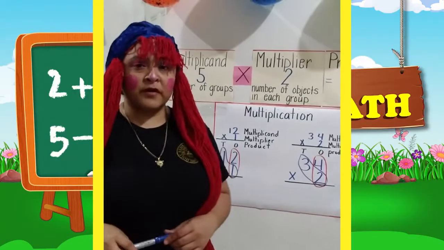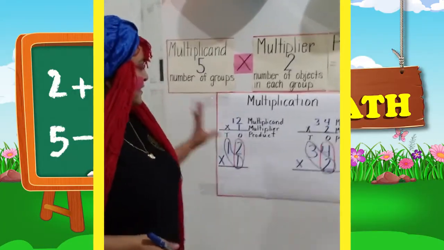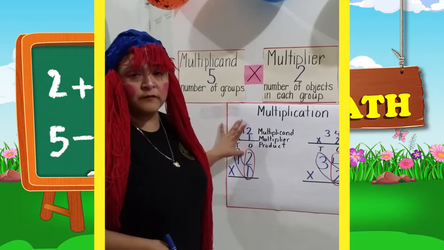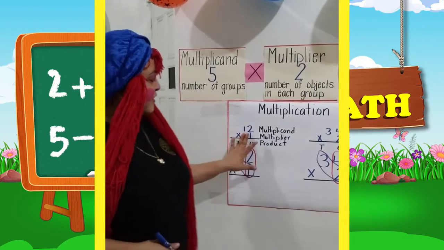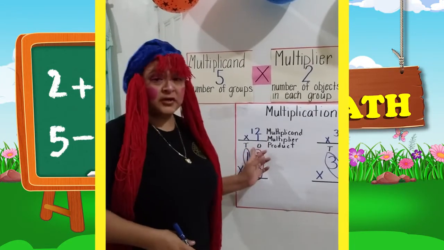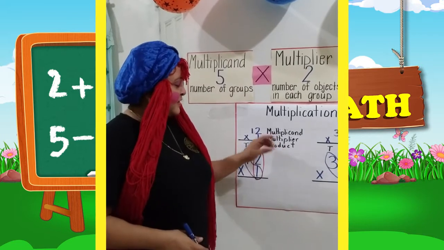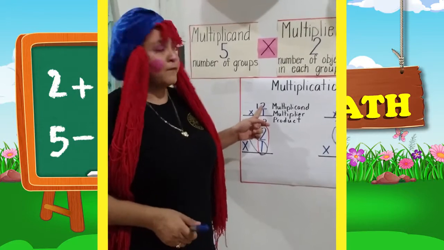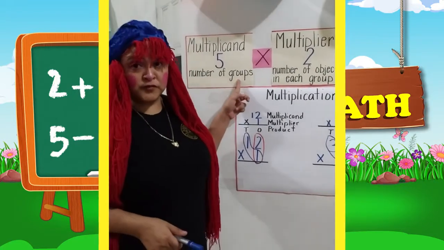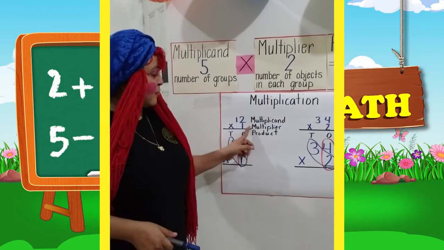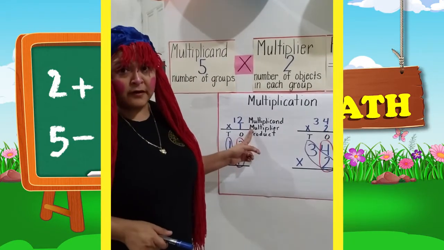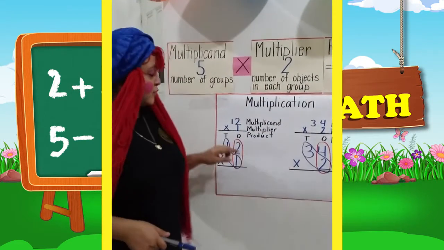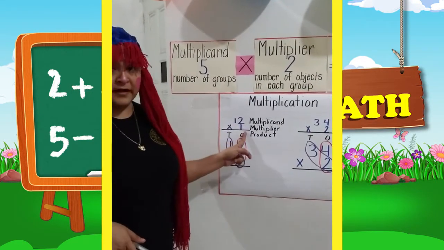Alright, so now we're going to look at a multiplication problem here that is placed in a vertical position. So here, when you have a multiplication problem, the multiplicand is the number at the top. And remember that the multiplicand is the number of groups, right? And here, the number at the bottom is the multiplier. And remember that the multiplier is the number of objects in each group. So we have the multiplicand and the multiplier.